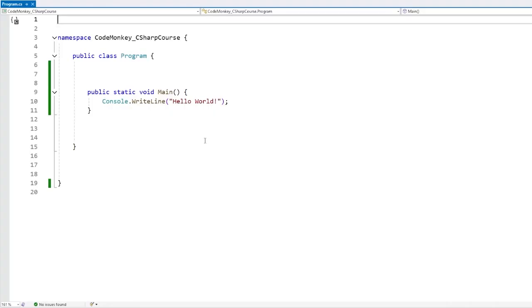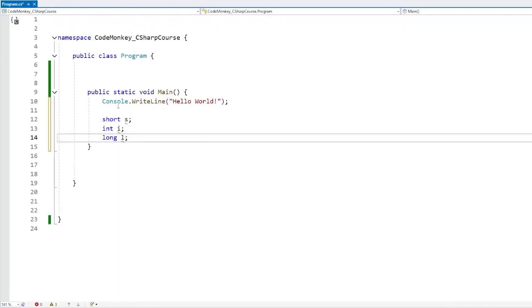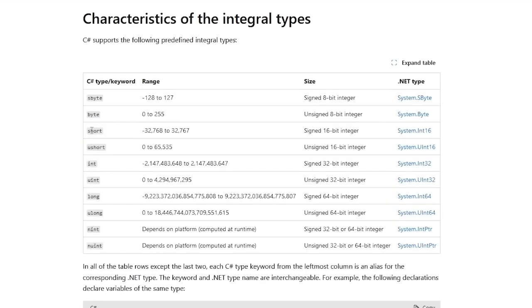Okay, so like we covered on the beginner lecture on data types, C# has a bunch of built-in data types. You've got things like short, int, long, and so on. All of these store whole numbers, but their ranges differ. For example, a short can only store 65,000 numbers, then an int can store about 4 billion, and a long can store an insane amount.